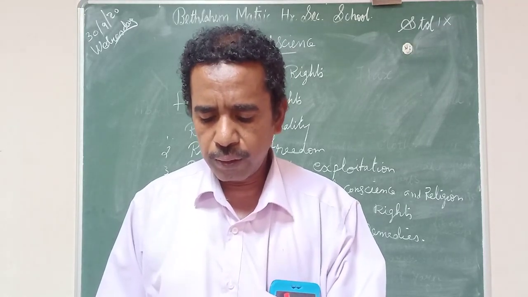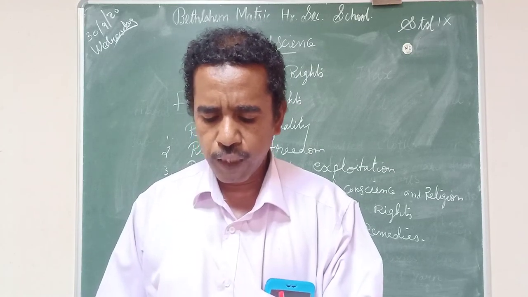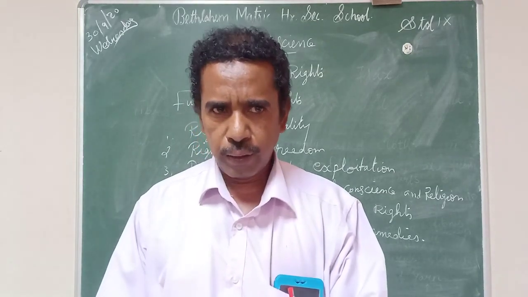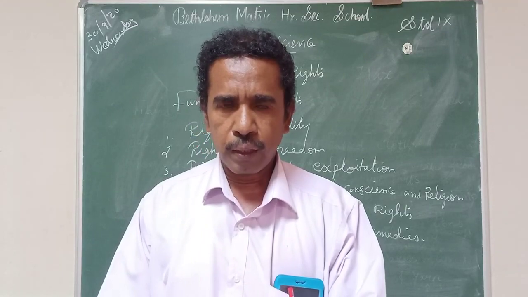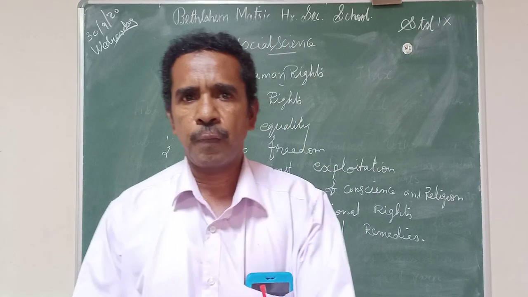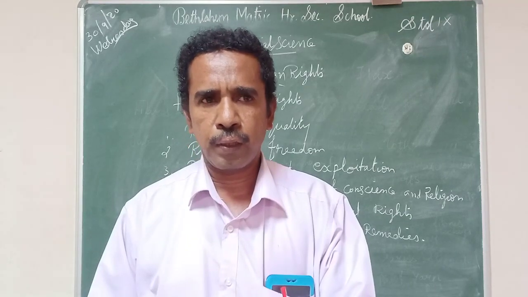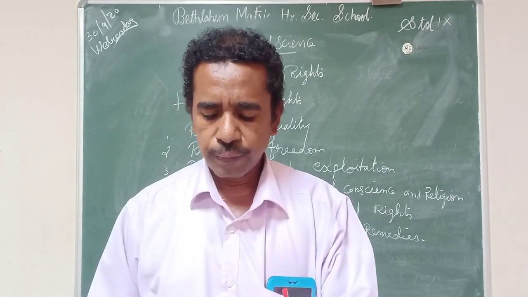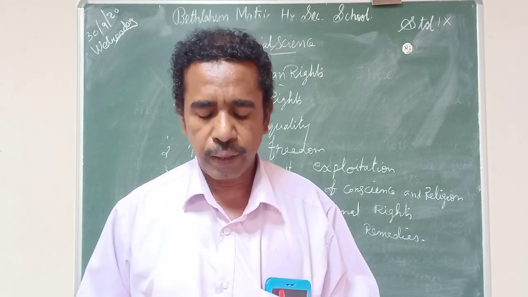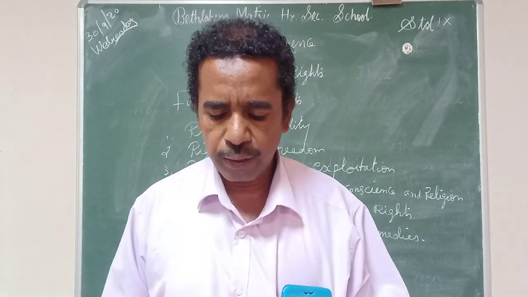There are 30 articles in the Universal Declaration of Human Rights, and it guarantees freedom of expression as well as civil, political, social, economic and cultural rights. It gives the guarantee of freedom of social, political, economic, cultural rights of the people of the world. These rights apply to all people irrespective of their race, gender, nationality, as all people are born free and equal.